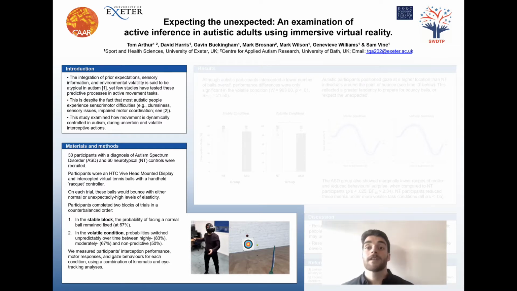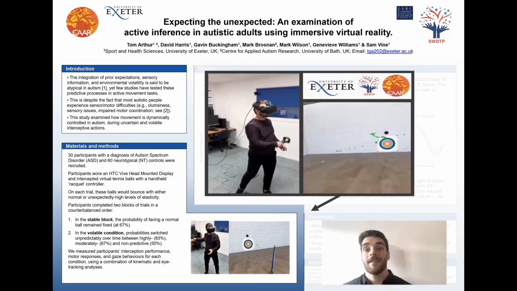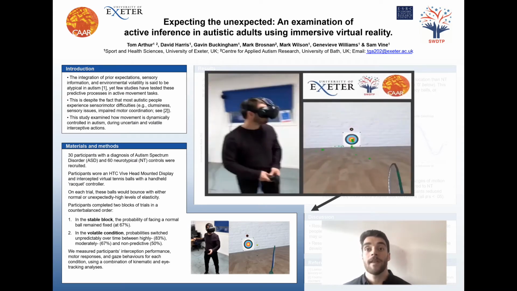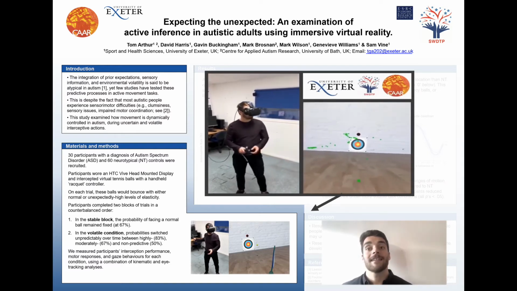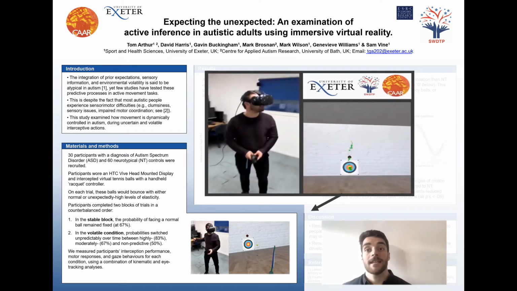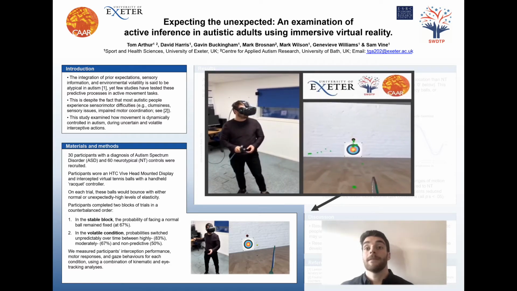Specifically, we asked our participants to hit balls towards a target whilst we tracked their hand movements, their head movements, and their eye movements within a head-mounted display. Here we use virtual reality to systematically manipulate uncertainty and volatility over time. We did this through manipulating ball bounciness.